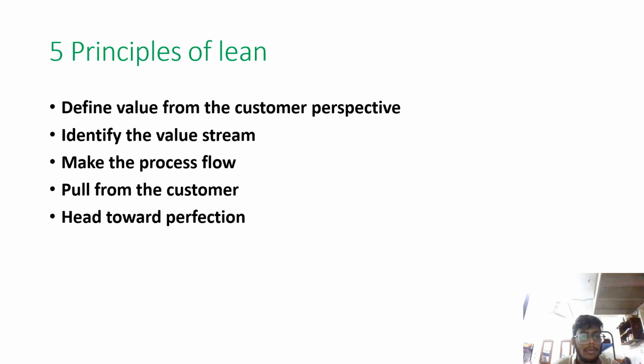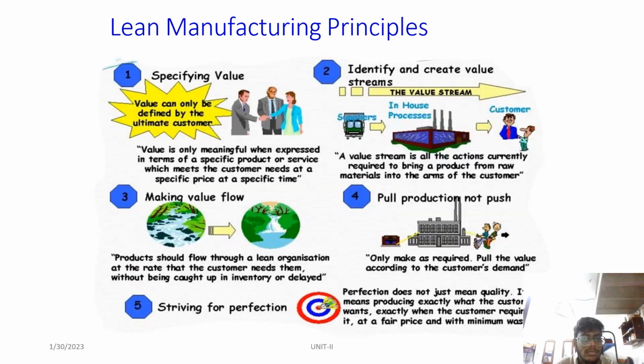Let us understand about five principles of lean. First principle is define value from the customer perspective, identify the value stream, make the process flow, pull from the customer, head toward perfection. See, there is a scenario in explaining about lean manufacturing principles. There are three people, and first principle explaining about specifying value. Value can only be defined by the ultimate customer. Value is only meaningful when expressed in terms of a specific product or service which meets the customer needs. That is about the requirement at a specific price at a specific time.